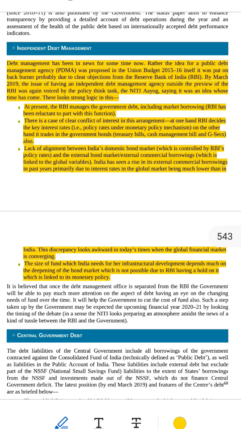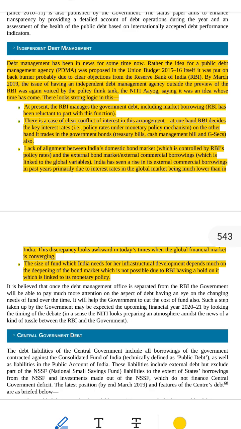Who manages the government's debt today, as of now? Right now, it's done by the RBI, Reserve Bank of India. It is India's central bank that controls money rules in the country. So RBI borrows money on behalf of the government, sells bonds to raise money, plans when to borrow and repay. But some people think this is a problem. Why? Let's go point by point, very slowly.